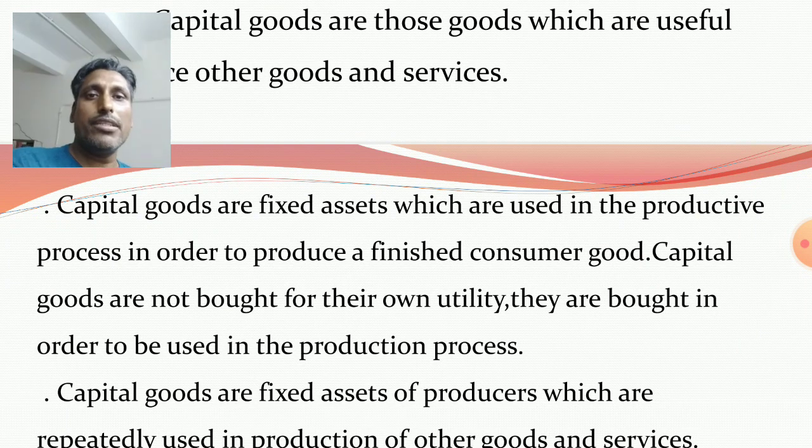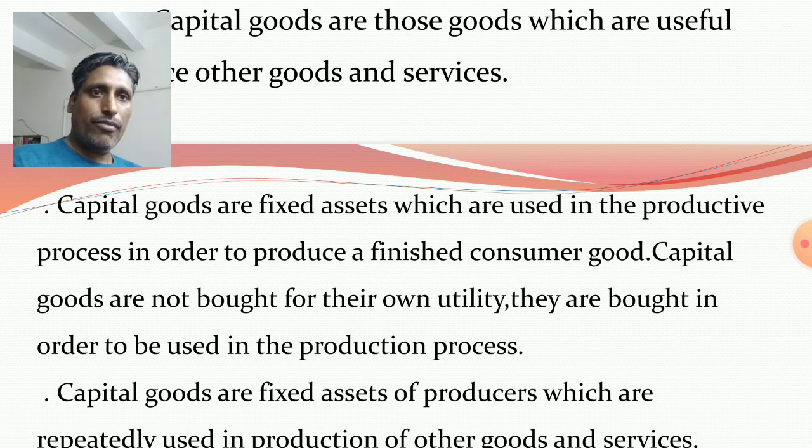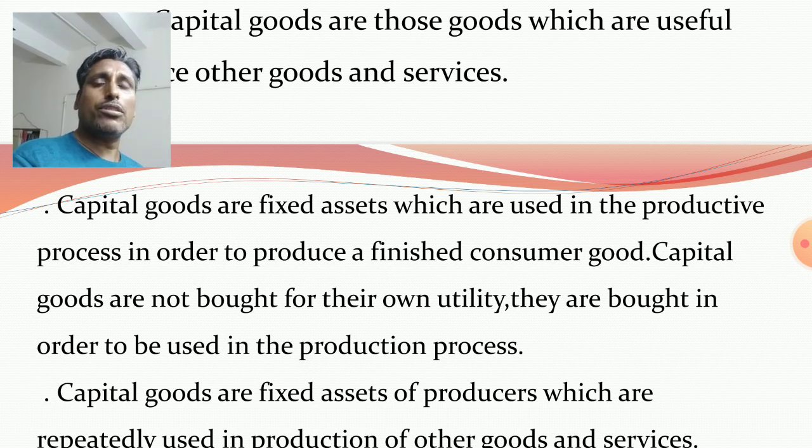Here I have written: capital goods are fixed assets which are used in the productive process in order to produce a finished consumer good. Capital goods are not bought for their own utility or satisfaction. It is not like consumer goods. Consumer goods are bought for the satisfaction of the consumers, to fulfill their needs and desires. But it does not happen in the case of capital goods.